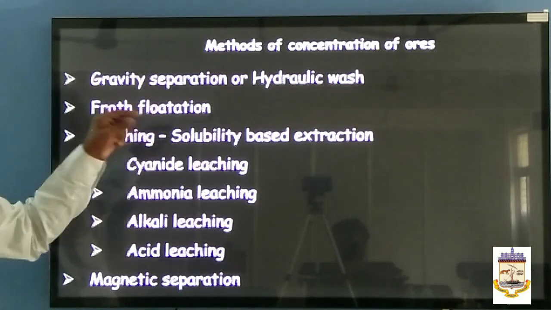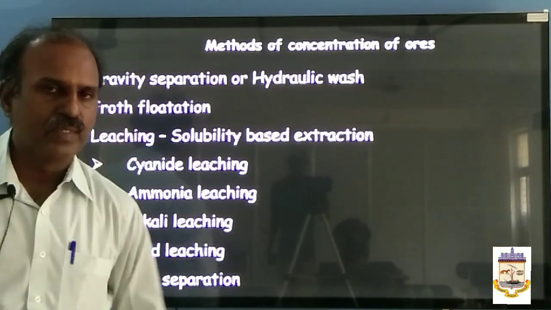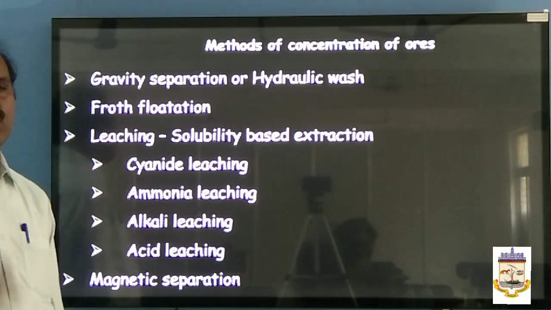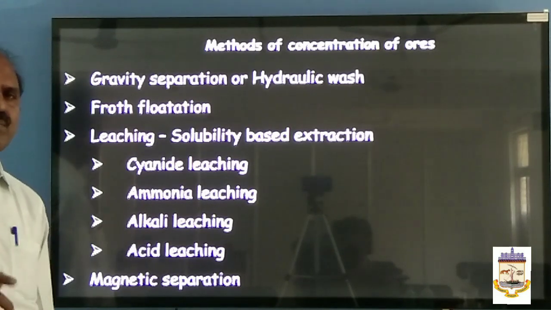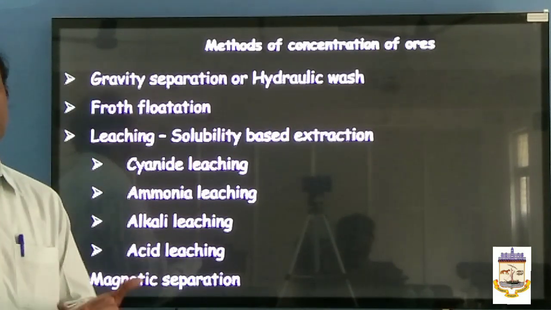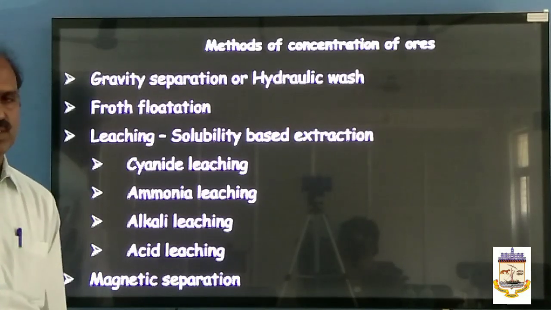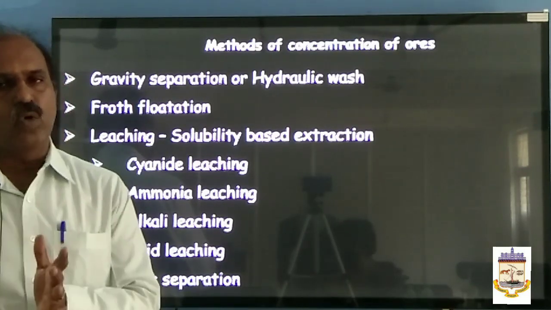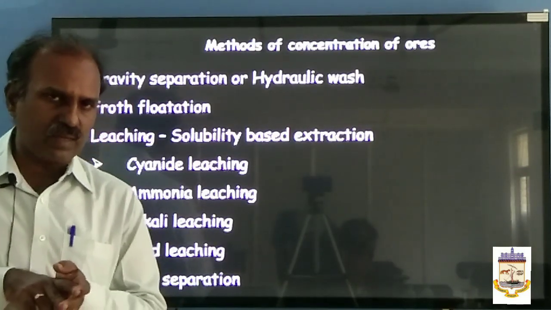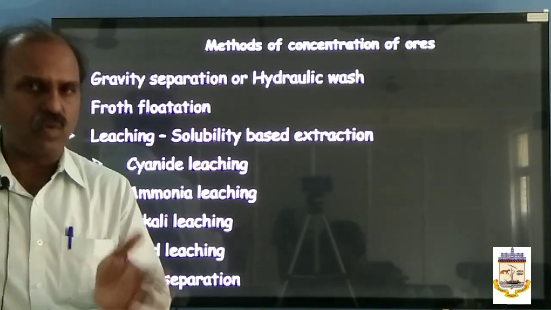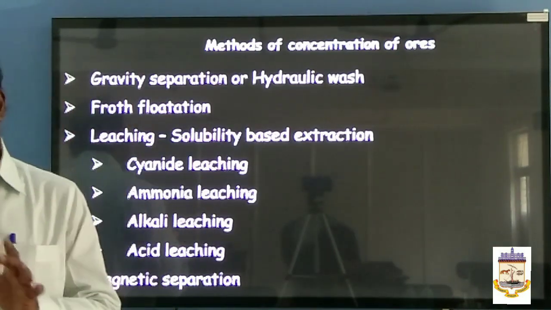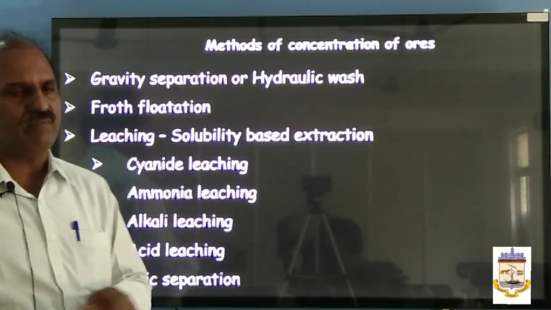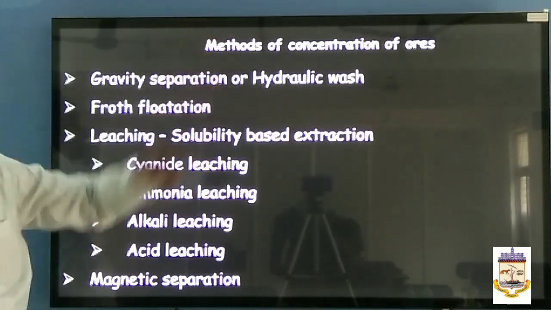The first two methods we already discussed in the first video, that is gravity separation. You know well, gravity separation is applicable only for heavy metal oxide ores like gold, tin stone, such kind of ores, heavy metal oxides. Generally the metal oxides have high specific gravity. When the powdered ore particle is poured over the running water or current flow of water, the heavier ore particles are settled at the bottom immediately, whereas lighter ore particles are washed away by the water. So you can separate this gangue and ore particle. That is called gravity separation. It's applicable only for oxide ores.